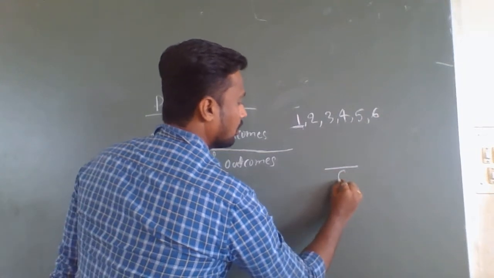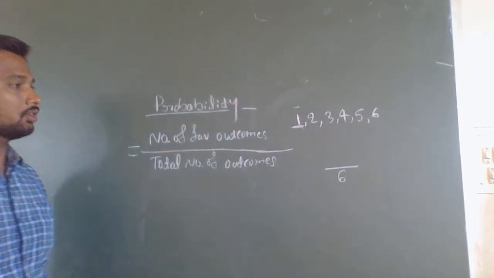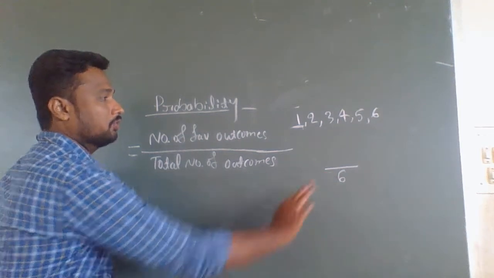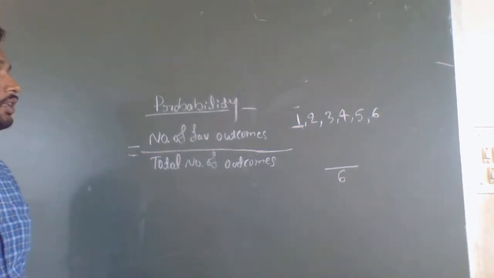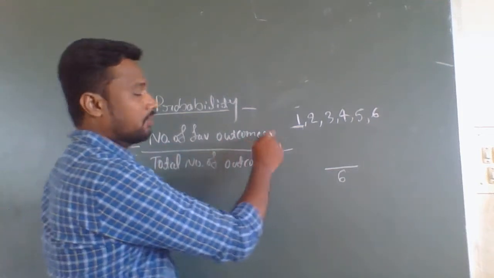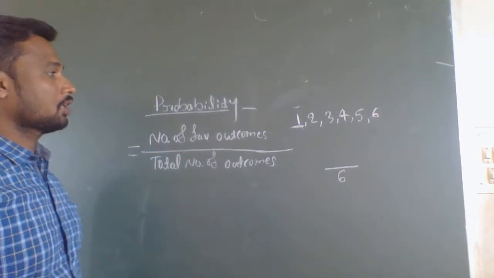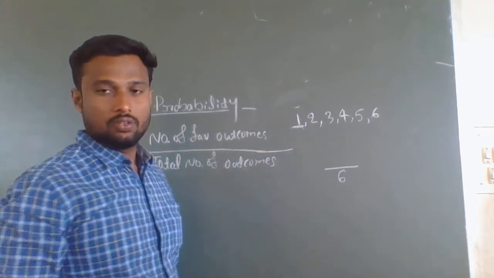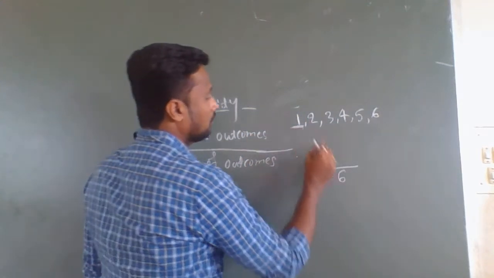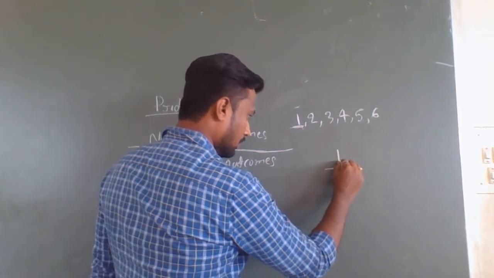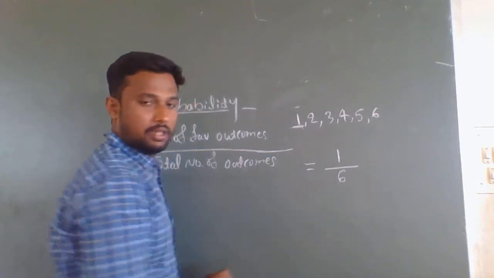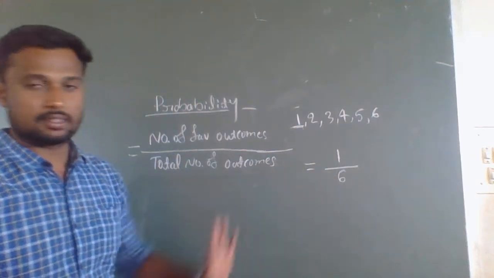So there are totally 6 outcomes. Now the number of favorable outcomes. The number of ways of getting 1 is only 1, therefore it is 1. Therefore, the probability of getting 1 is 1 by 6.